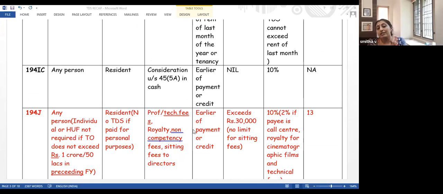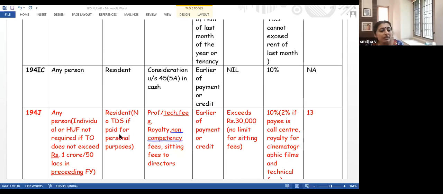Because TDS shall be deducted only if your turnover is more than 1 crore or 50 lakhs in the preceding financial year, not in the current year. Because in the current year, I will never know whether I'm going to cross 1 crore or 50 lakhs. So always we keep the limit to the earlier year. Okay. Then, whom you are making payment to, a resident.